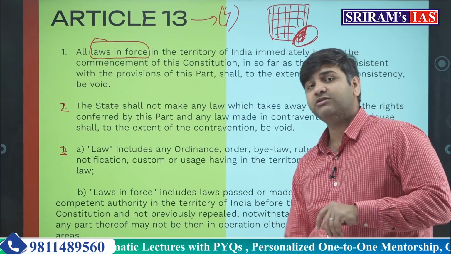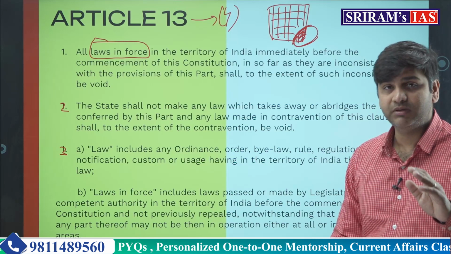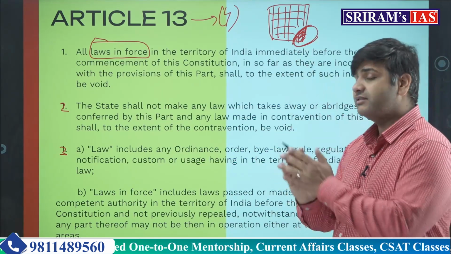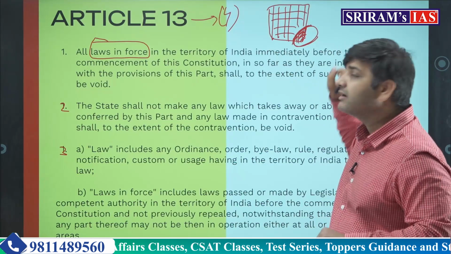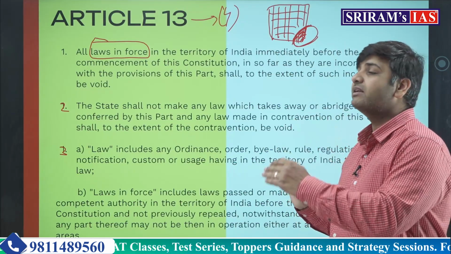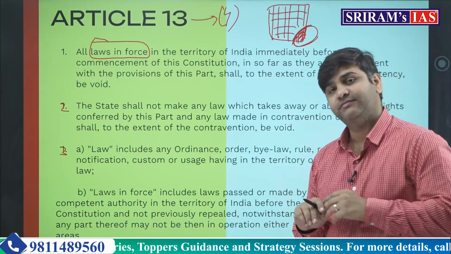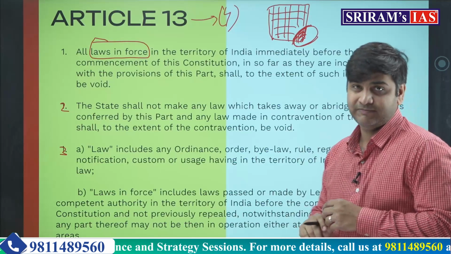This is called the doctrine of severability, that you sever, काट देना. आप उस legislation का, उस law का वो part काट देते हो जो fundamental right के खिलाफ जा रहा है, बाकी law वैसे ही चलता है.